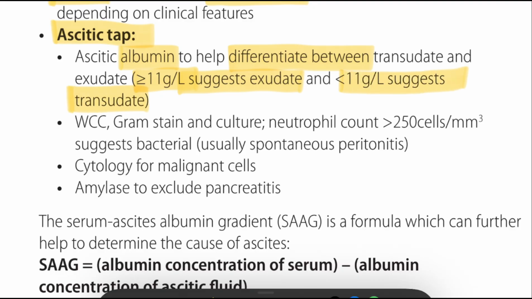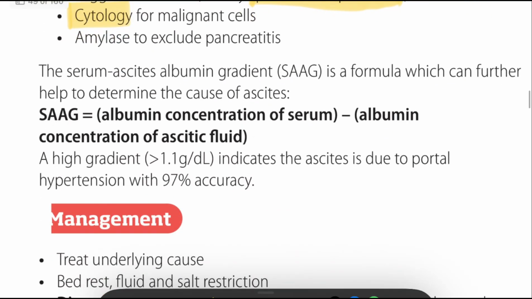We can check the WCC count, and we have to do gram stain and culture. With the neutrophil count, we have to check for greater than 250 cells of polymorphs. It will suggest spontaneous bacterial peritonitis if the neutrophils are more than 250. Cytology we have to do for malignant cells, and amylase for pancreas. We discussed that already. So next we have one criteria we call SAAG criteria.